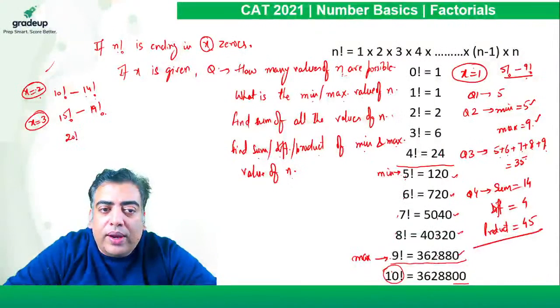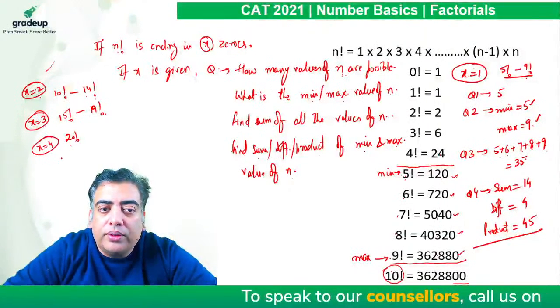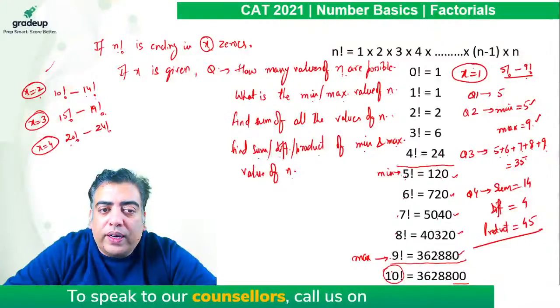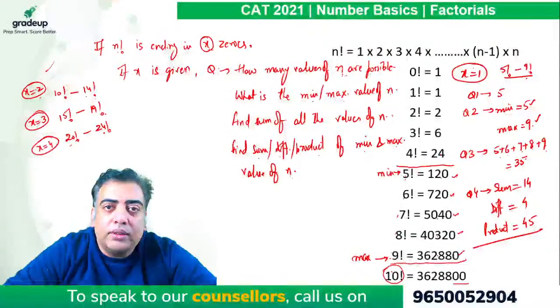The moment we get 20, it gives me another multiple of 5. Now the number of zeros will be 4. And up to 24 factorial, the number of zeros is 4 always.